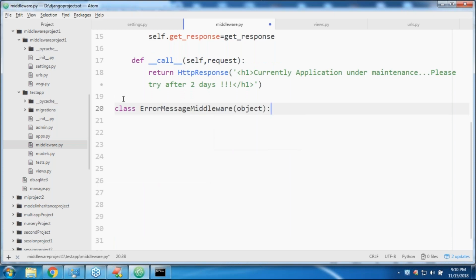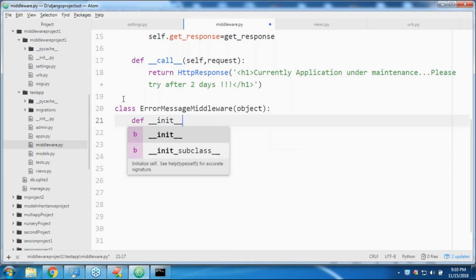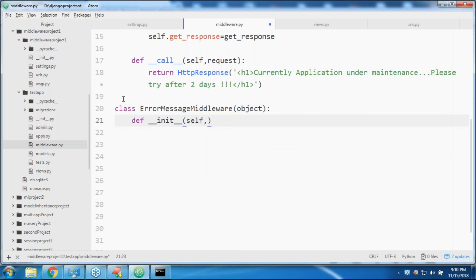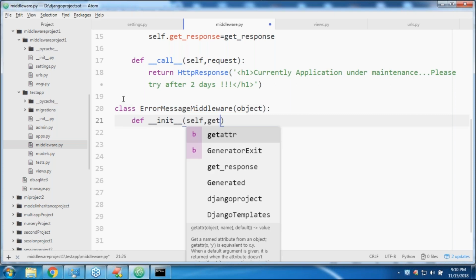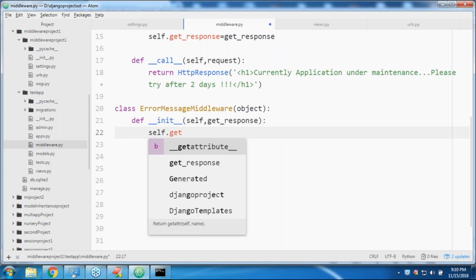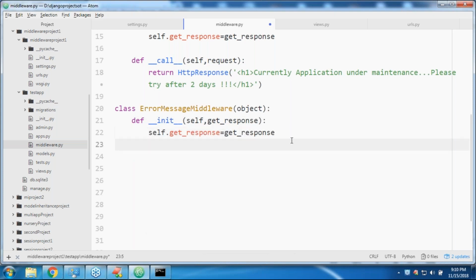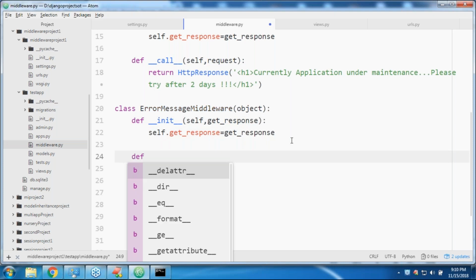First method is compulsory. Again and again I'm typing it because you have to give self comma get_response. Here just self comma get_response. self.get_response is equal to get_response. Next, the second method: def __call__(self, request).